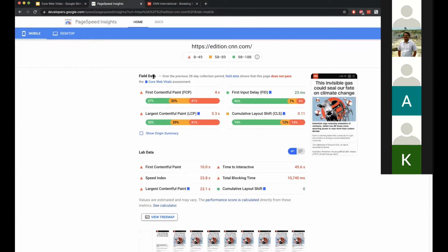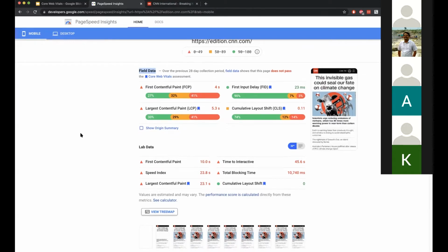You just have to understand right now that field data means the actual users' device, network conditions and location matter here. And lab data is nothing but what the score was when I ran it just now. That is the main distinction here. Got it, Harshad? Yeah.